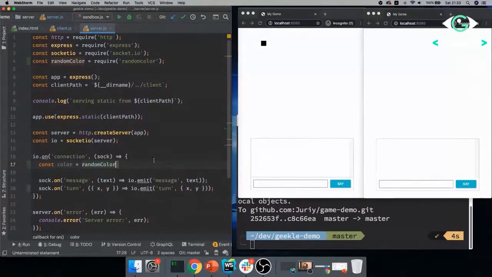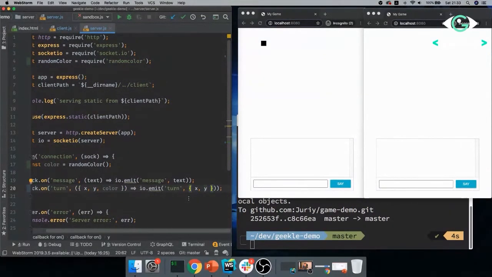So why I'm using random color instead of writing one line of JavaScript? Well, they say that this module is producing slightly better visual colors, because if you do it fully random, it can be like acidic, that is just unpleasant. This one should be better, right, in theory. We'll see if it is really better. I'm not sure, but let's give it a try. So now, instead of just sending XY, I will send XY and color.